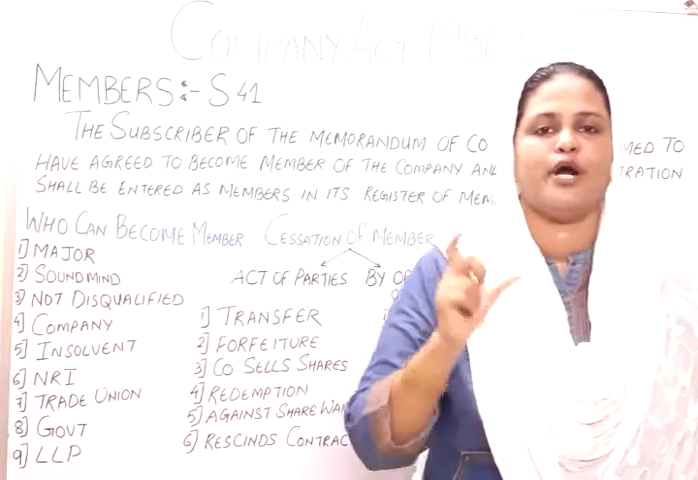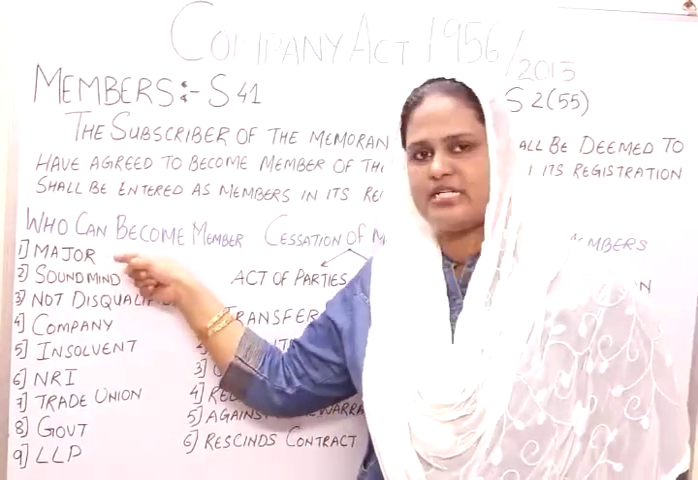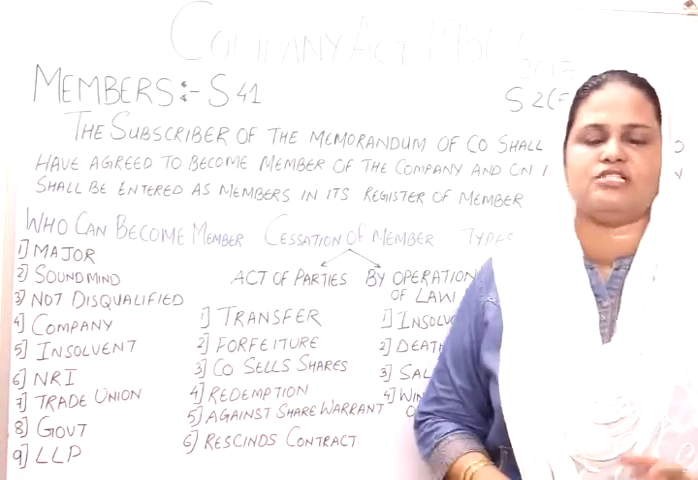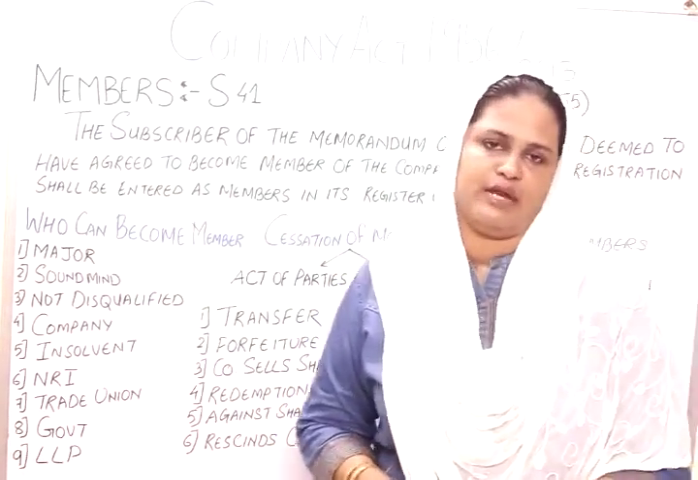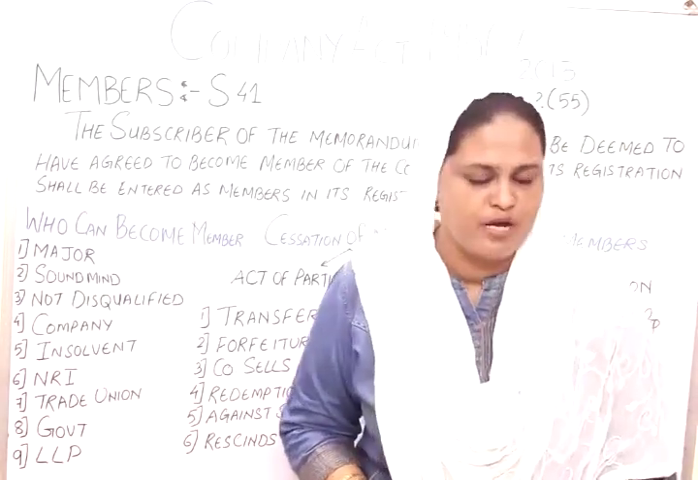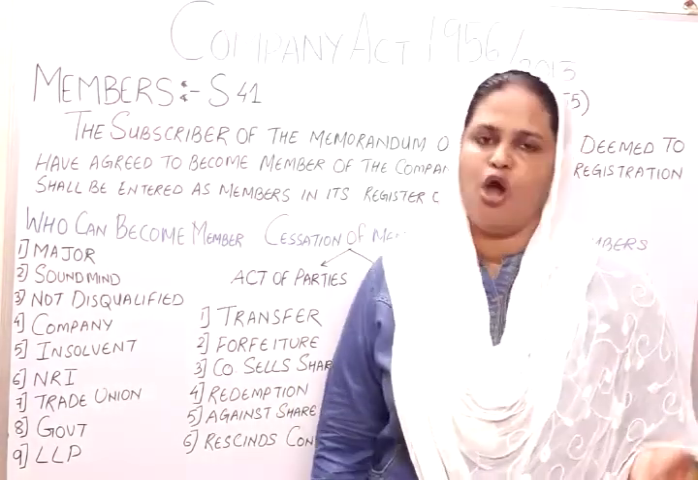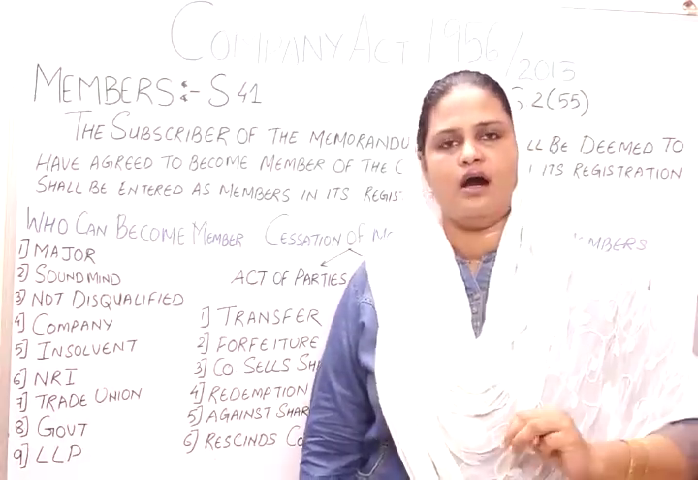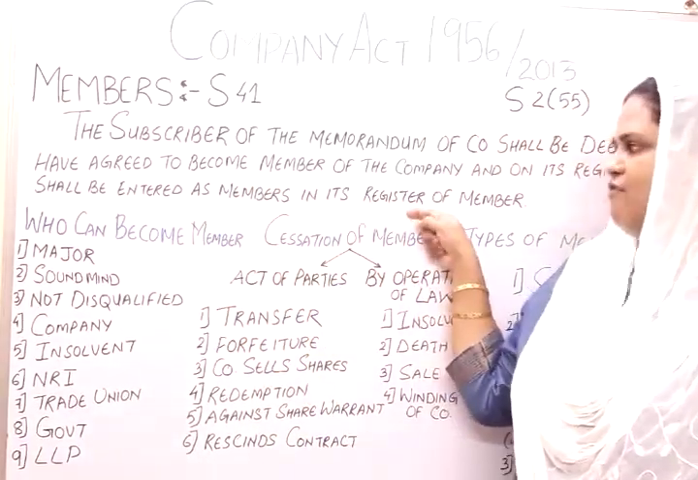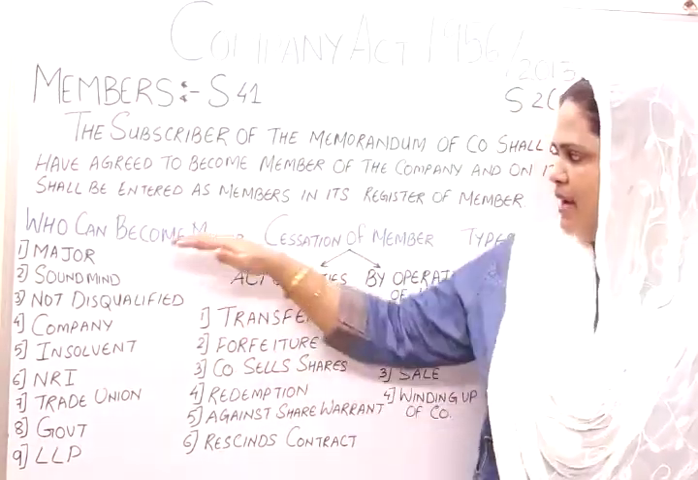I am using the word person, I will tell you why later on. A major person, a person who is major, who has attained majority and is of age 18 years and above, can become a member of a company, can subscribe to become a member of a company, or can be deemed to agree to become a member of a company, or can hold shares in a company and his name appears in the register of a company.